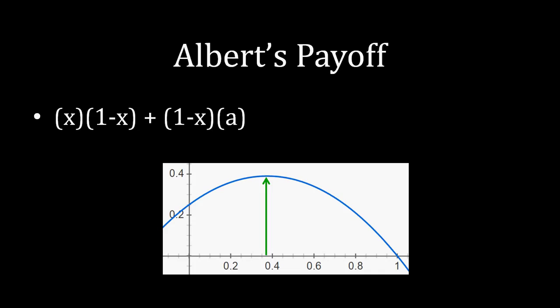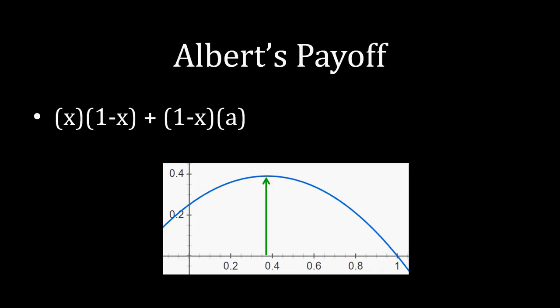Now, there are a couple of downfalls to trying to figure out what Albert's best payoff, or Albert's best offer is, by looking just at this graph. One problem is that in order to create this graph, I actually had to have a equal to 0.25. I had to assign a value for a. If we want to solve this more generically for any value a, I can't just draw a graph like that. It's going to be a little bit more complicated.